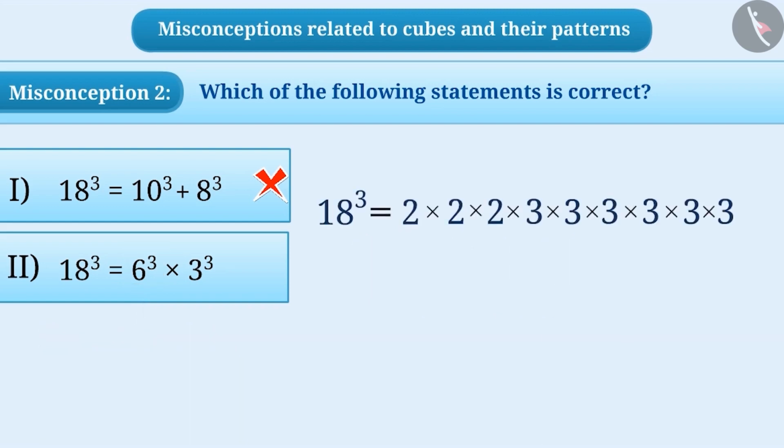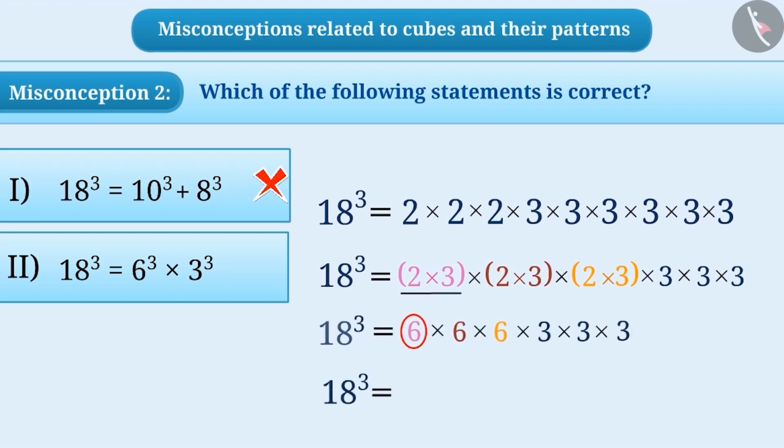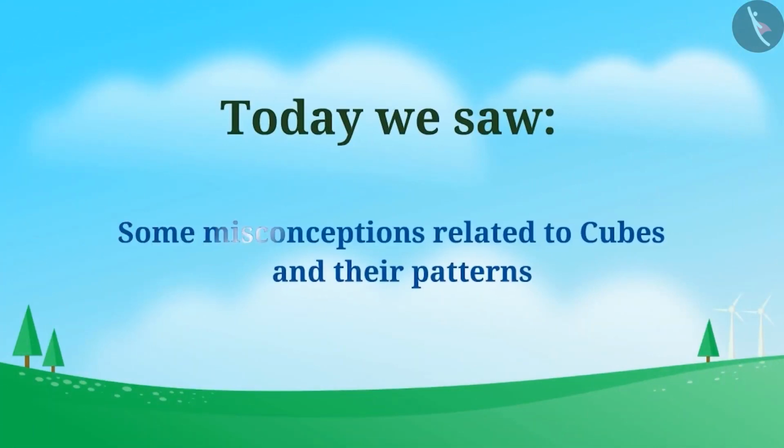We can further factorize it using groups of 2 multiplied by 3. Since 2 multiplied by 3 is equal to 6, we can write it as 6 to the power of 3 multiplied by 3 to the power of 3. So now you must have understood that the second statement is correct and it is the correct answer to the given question. So today we saw some misconceptions related to cubes and their patterns.